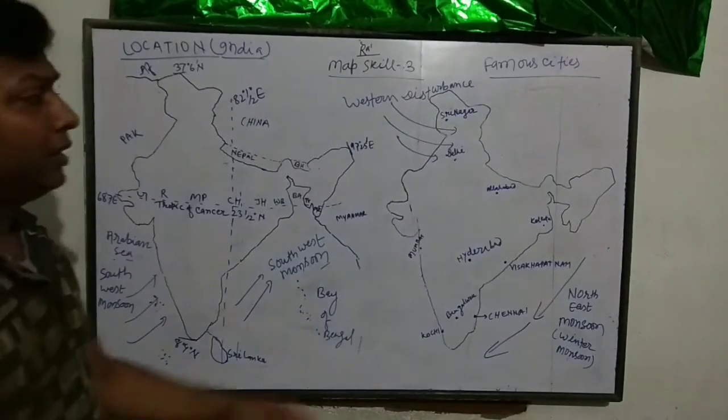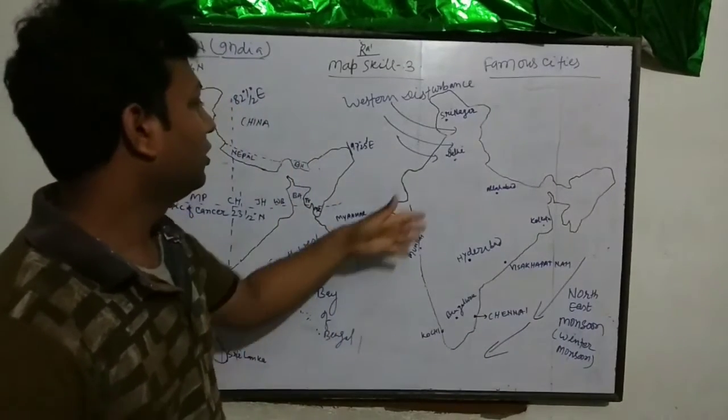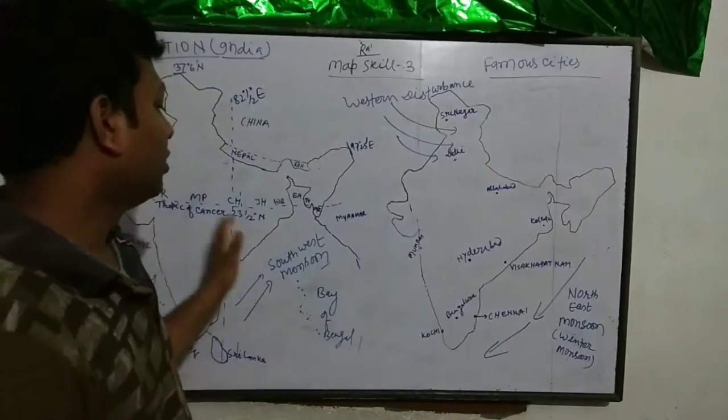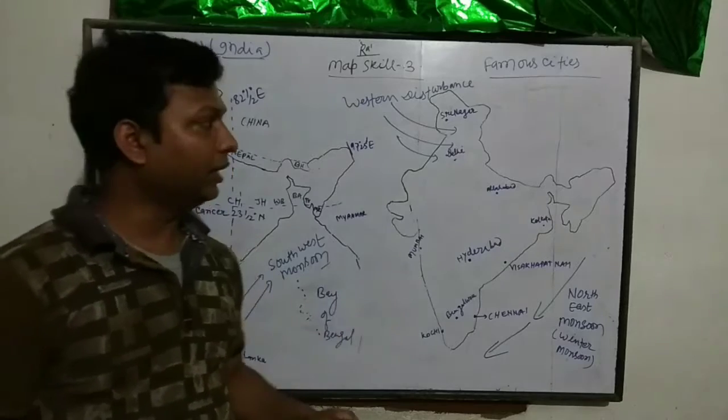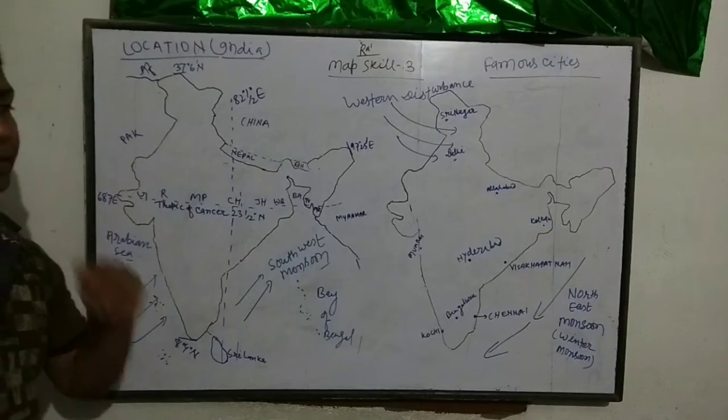So first famous cities, then after we are going to discuss monsoon direction in India. After that we are going to discuss location of India.